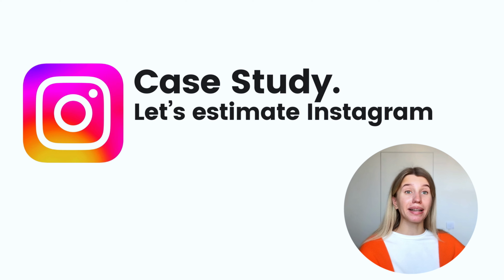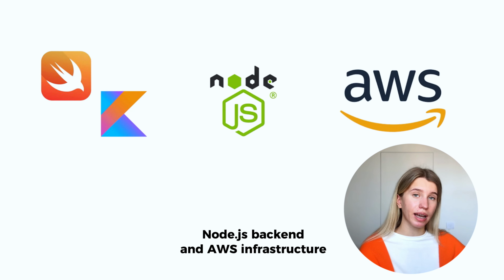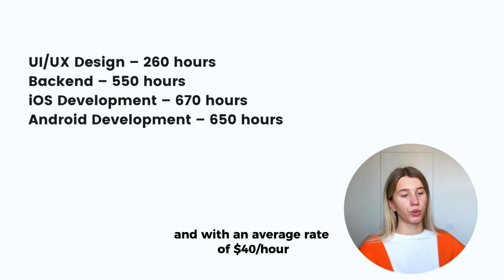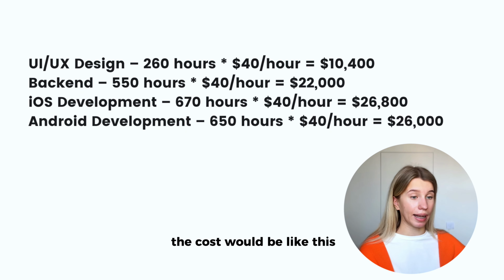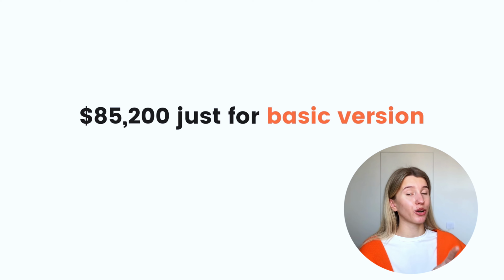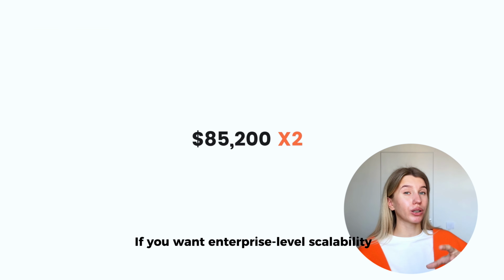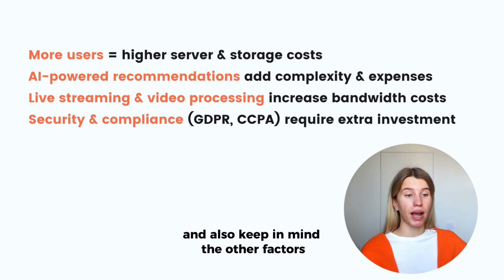Let's try to estimate Instagram like that. We will assume native mobile app development, Node.js backend, and AWS infrastructure. Here is the estimated effort. And with the average rate of $40 per hour, the cost will be like this. And that's just for a basic version. No chats, no stories, no advanced AI feeds, and so on. If you wanted Instagram-level scalability, you'll need to adjust this estimate. And also keep in mind the other factors.